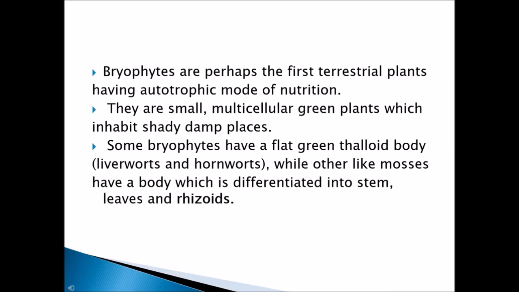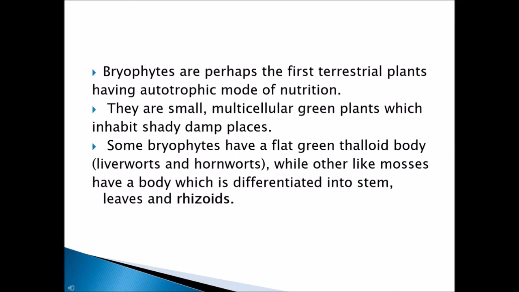These bryophytes are very small, multicellular green plants, and they mostly grow in very shady, wet, moist places. Some bryophytes have a flat green thalloid body, while others, like moss, have a body differentiated into stem, leaves and rhizoids.